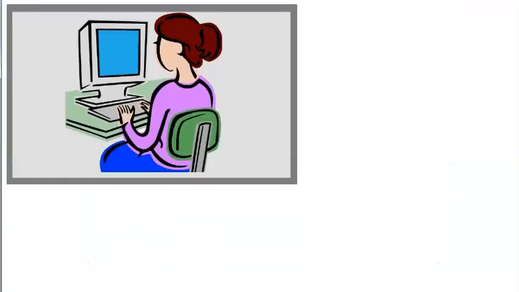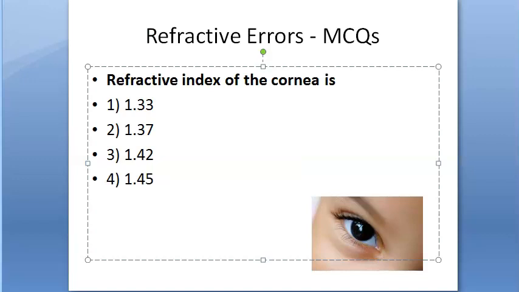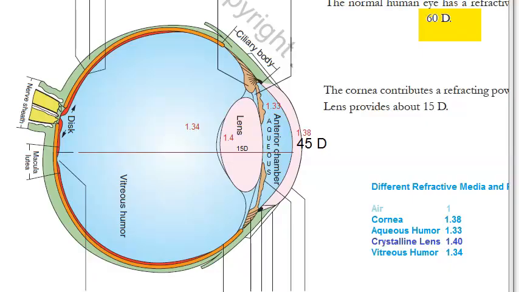Let's look at a few more questions, guys. The refractive index of cornea is, what do you think the answer is? Here you are able to see the refractive power of cornea. It is showing us 1.38. Let us look at the options now.